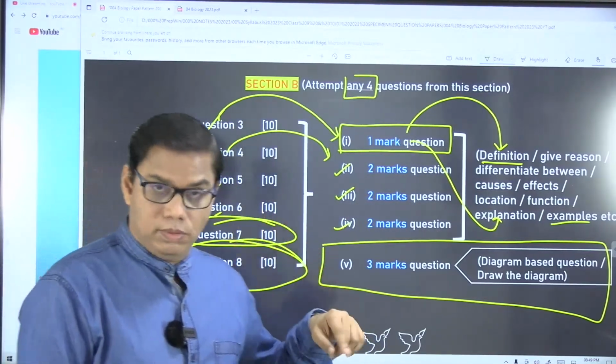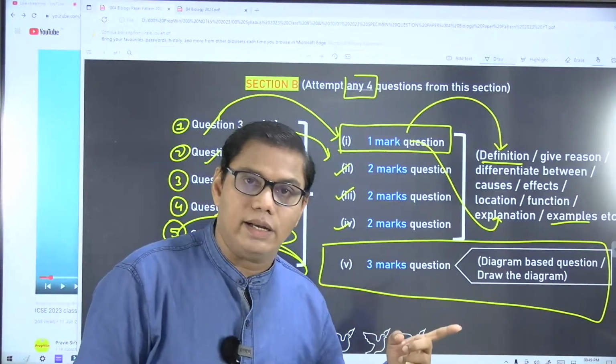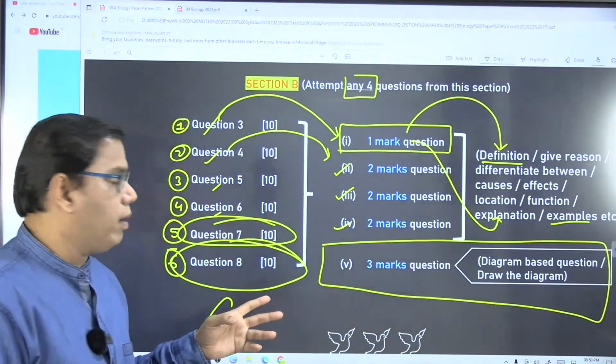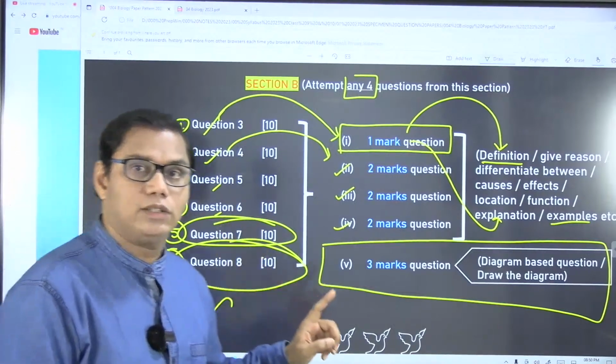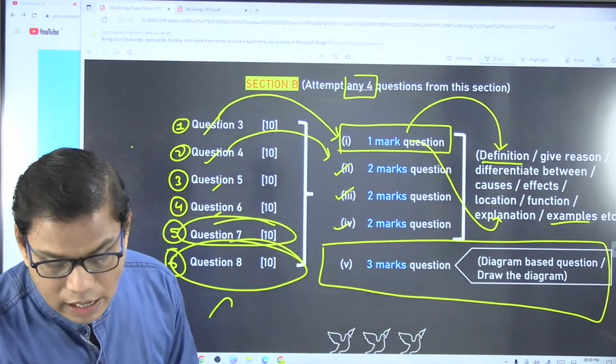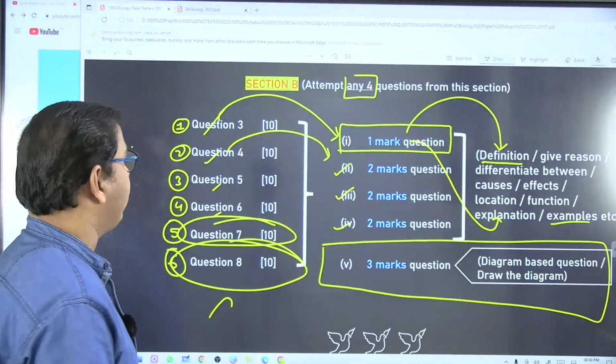One was related to neuron: draw a neuron and label the parts. And I think the second was L.S. of kidney. Okay, if you have any doubt you can ask me, otherwise I have covered everything.